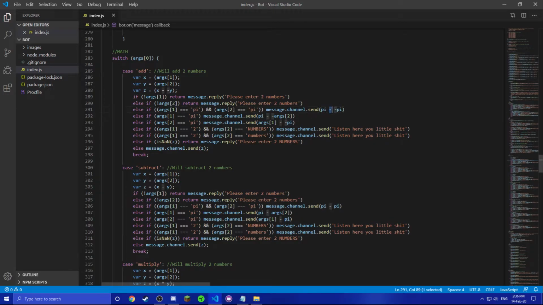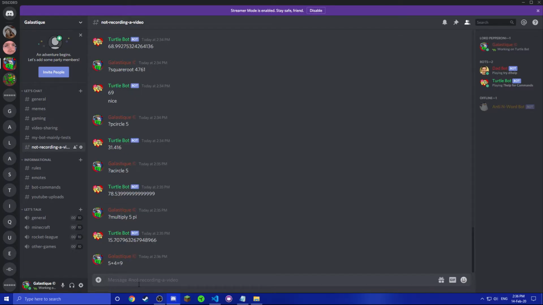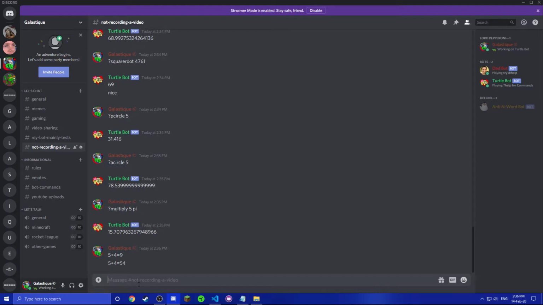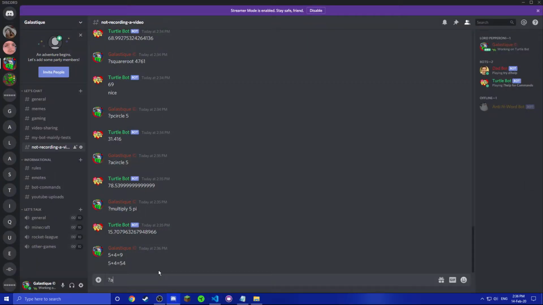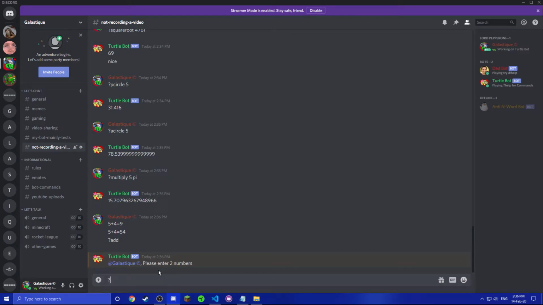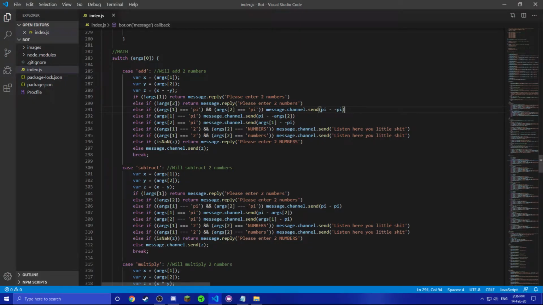I had to do minus minus because if I did plus, it just concatenated the text. Instead of 5 and 4 giving 9, pretty much instead of doing this, it did this. That's what I'm trying to say. So these are pretty much the commands, and it's immune to comedy because it says please enter 2 numbers. If you do 2 numbers, it just says this. So they're pretty much all the same.